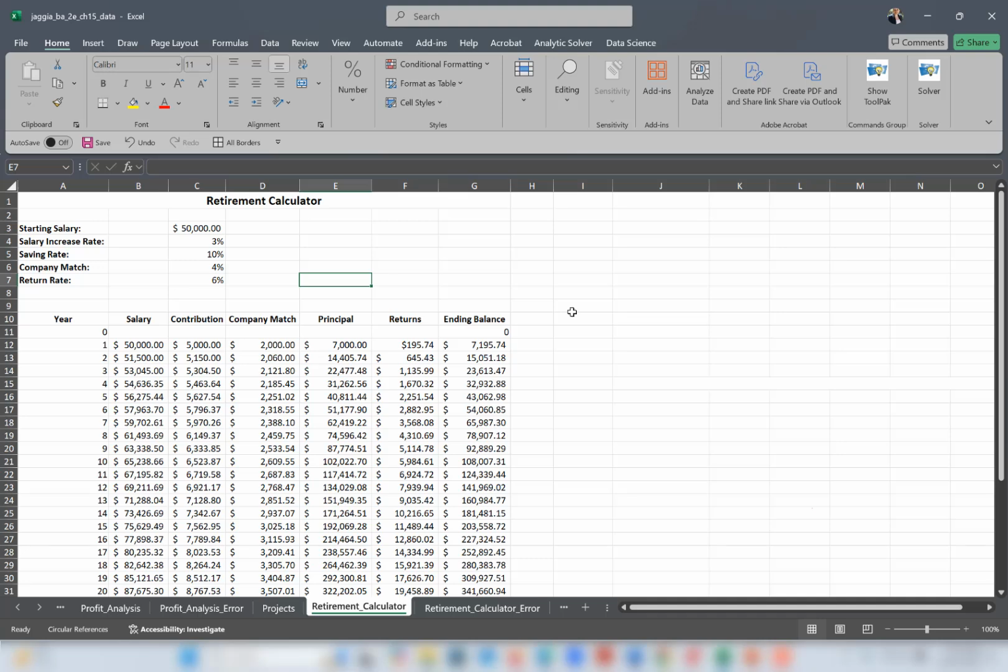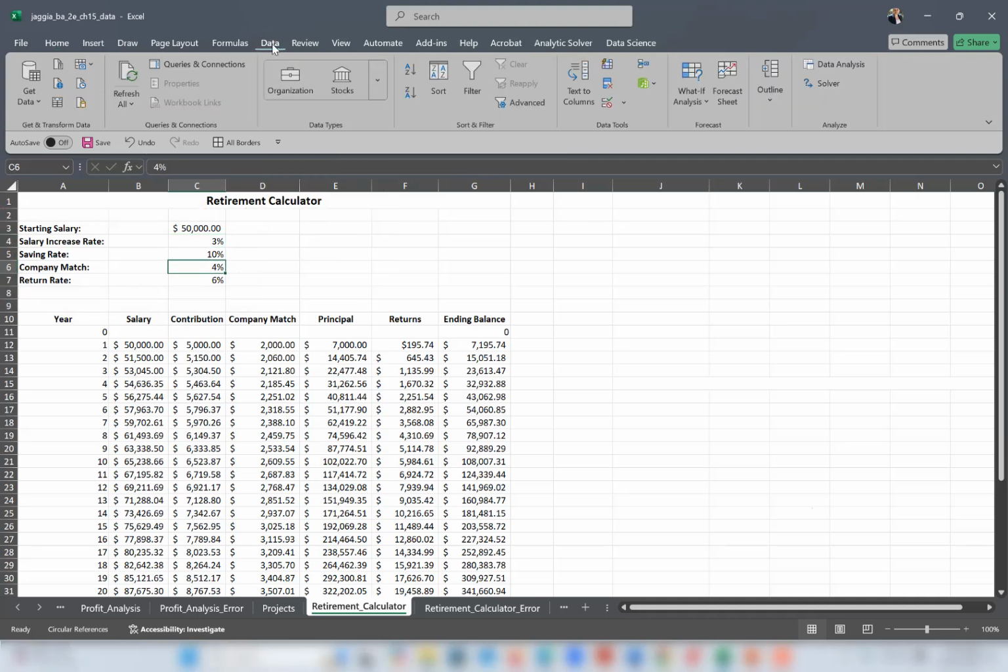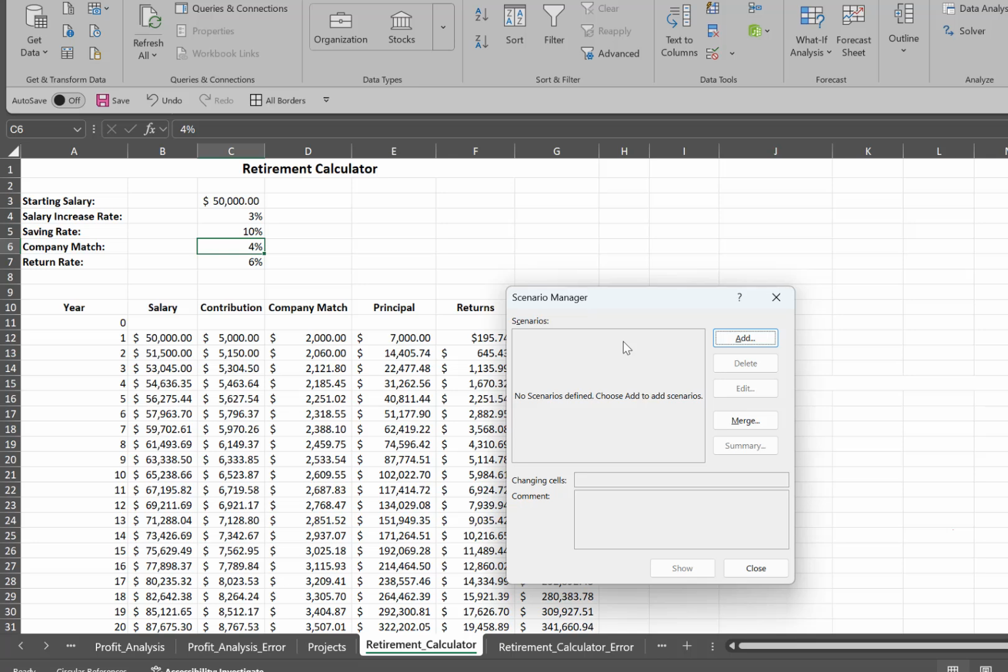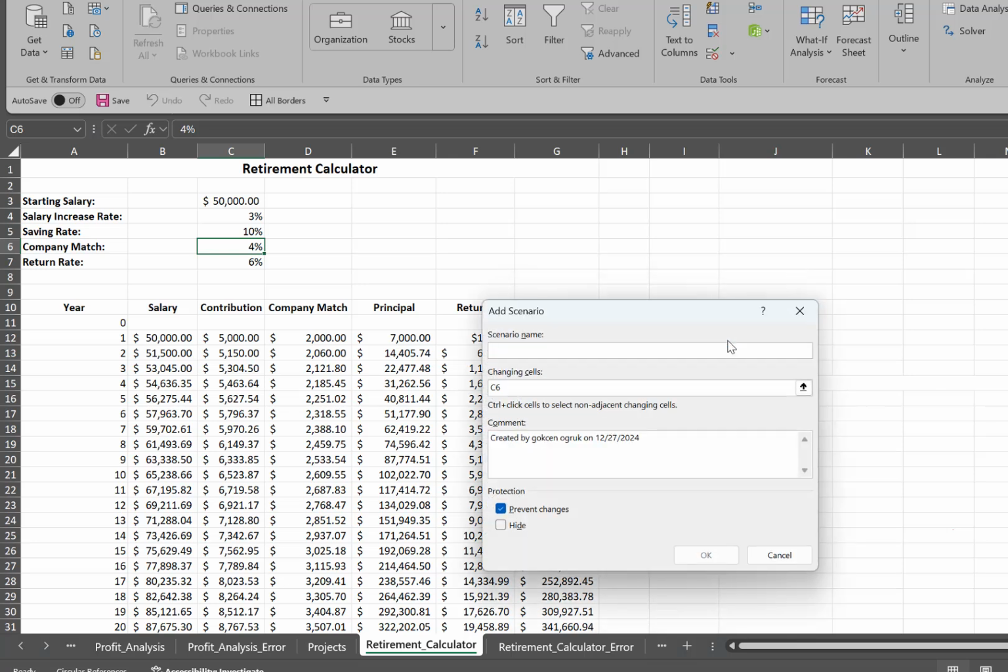In this case, each job offer comes with a different starting salary, as you see here, annual salary increase, saving rate, and company match. To construct the first scenario for the offer from the national healthcare company, we will click on Data and then What-If Analysis and Scenario Manager. And then we have the Scenario Manager dialog box, and we are going to choose Add to open the Edit Scenario dialog box. And we are going to enter here